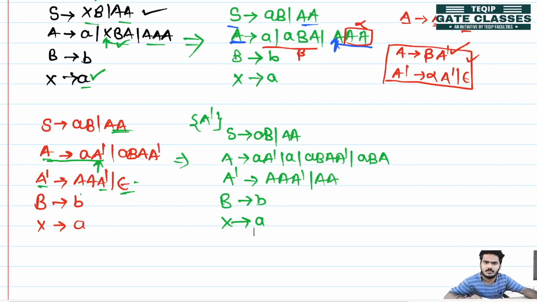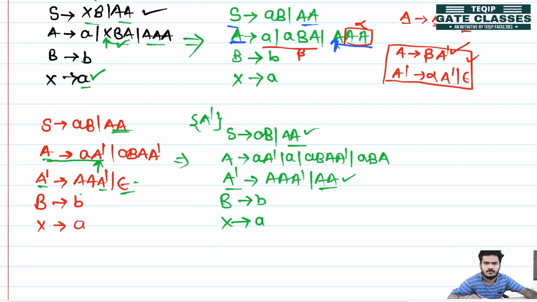So we can see that S is producing capital A, and the next production is that A dash is producing A. So instead of this, because these two productions are not in GNF form, we have to remove this production, or we can say that we have to convert this production into the GNF form.